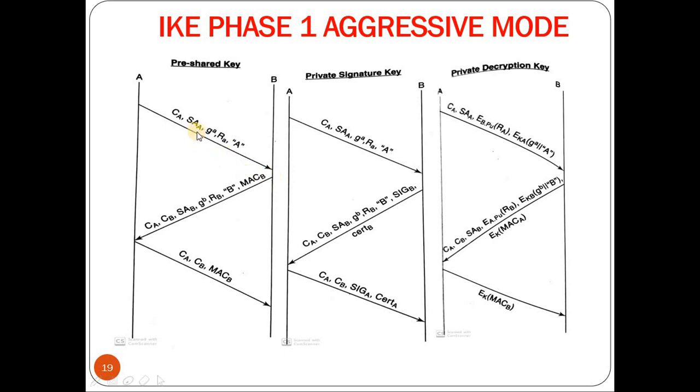It has G to the power A mod P now, and it has computed G to the power B mod P. Now it will compute G to the power AB mod P here itself before sending the message, and it also computes all the rest of the keys, that is the root key, derived key, authentication key, and the encryption key.